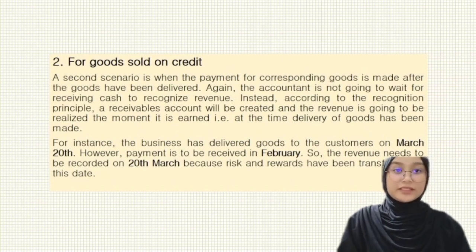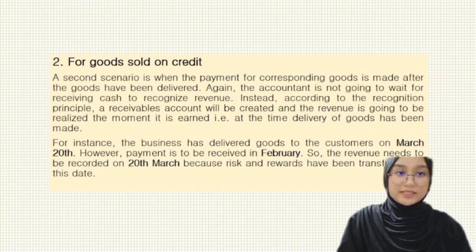For instance, the business has delivered goods to the customer on March 20. However, payment is to be received in February. So the revenue needs to be recorded on 20 March because risk and reward has been transferred on this date.